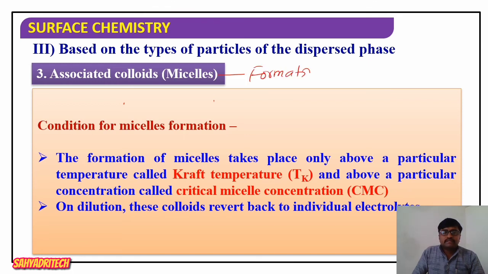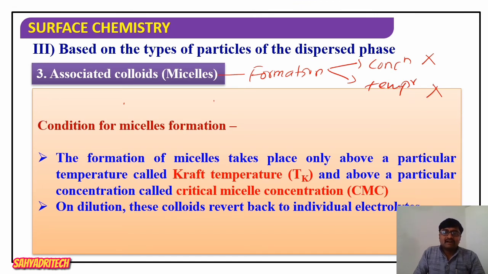One is concentration, the second one is temperature. Whether micelle formation takes place at all concentrations? No. Similarly, at all temperatures? No. So micelle formation does not take place at all concentrations and at all temperatures.